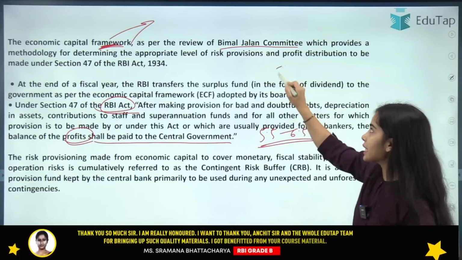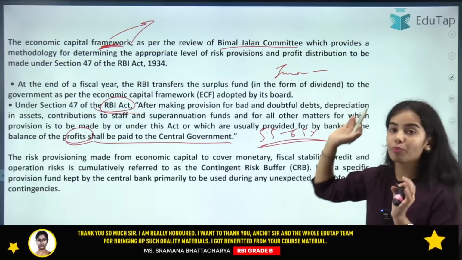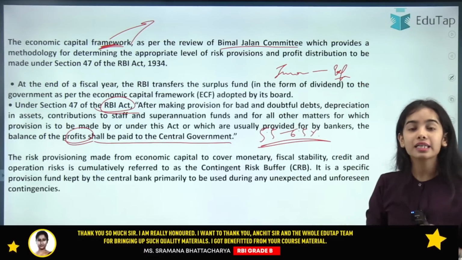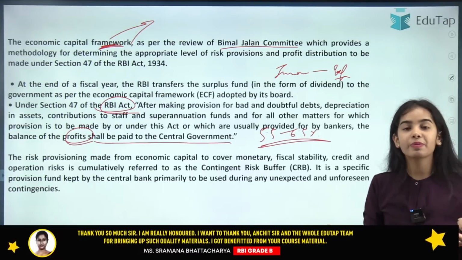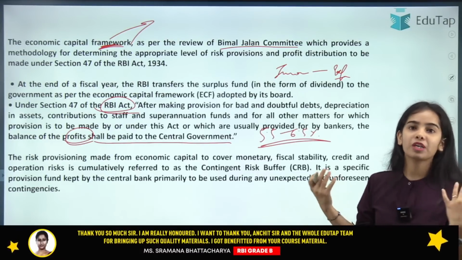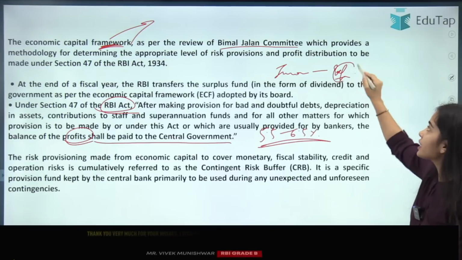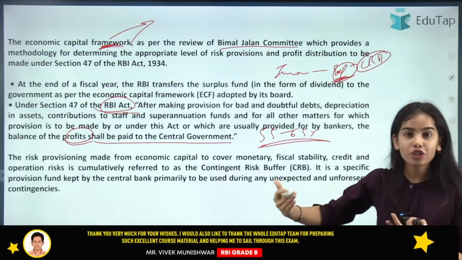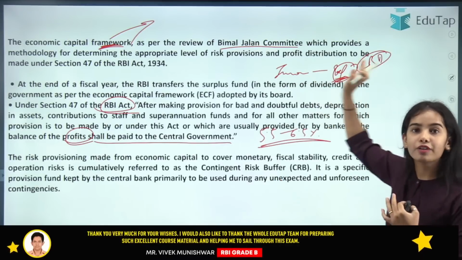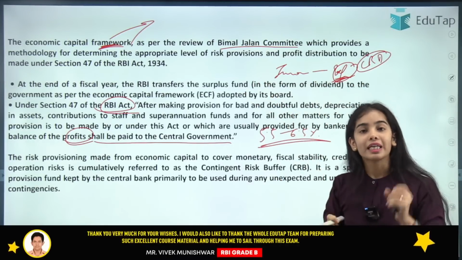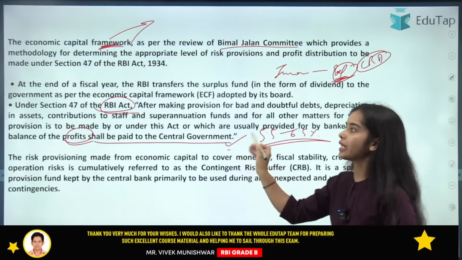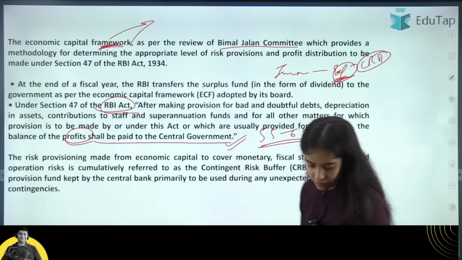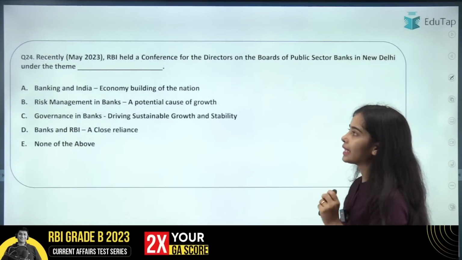Okay, so whatever is the income of the Reserve Bank of India, from this the expenditure of the Reserve Bank of India on wages, salaries, capital expenditure, the banknotes that the RBI is buying and everything, the contingency risk buffer, and all of the expenditure that has happened, that has been deducted from the income. So whatever is left has to be paid to the central government under section 47 of the RBI Act. Okay. Yes, very good. So now coming to the next question.